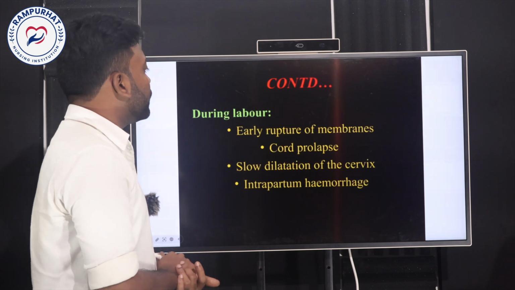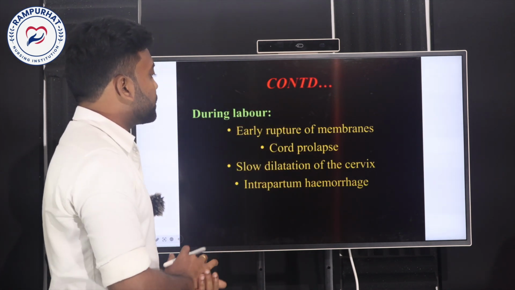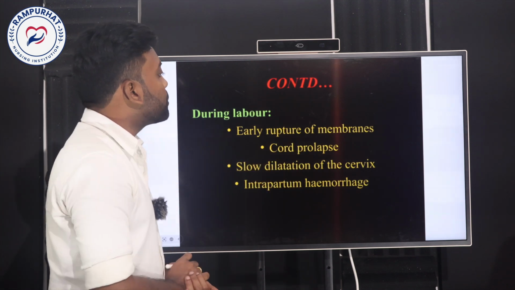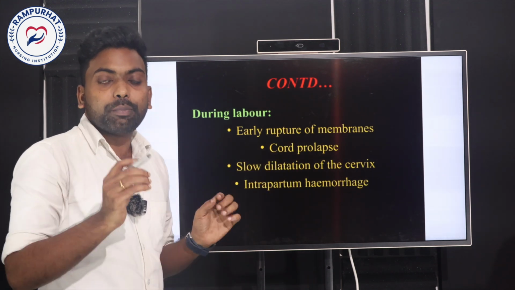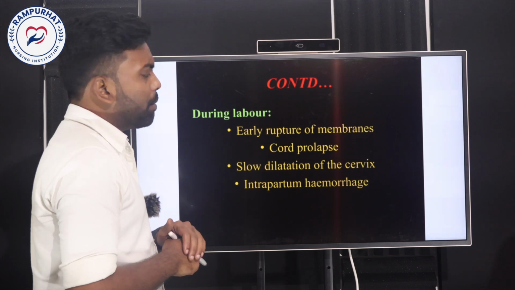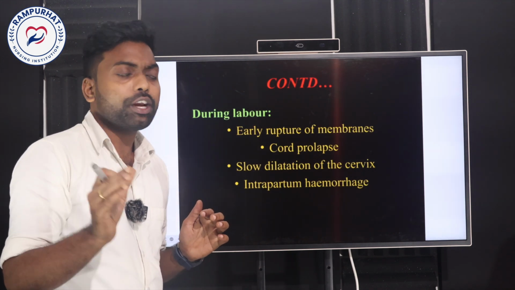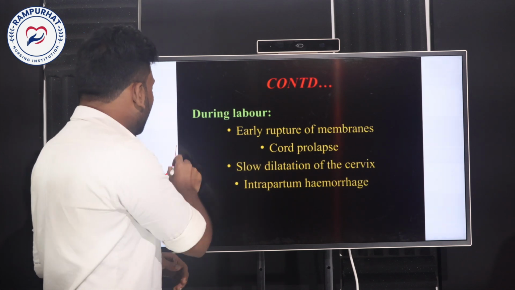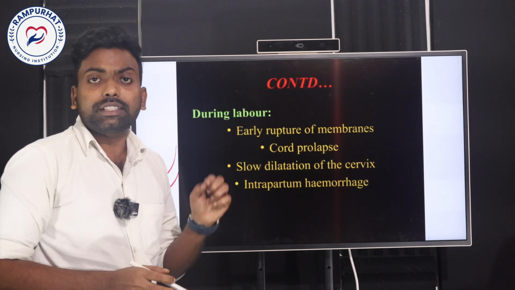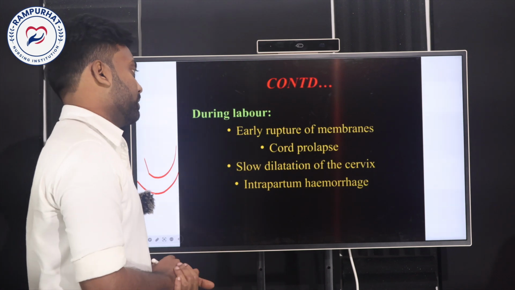So next one is during the labor. During the intranatal time, what kind of complications can we see? The first one is early rupture of the membrane. As I told you, because of placenta previa, the rupture of the membrane. What kind of membrane? There are the amnion and chorion membranes that cover the baby. Two kinds of membranes are there. So this rupture will occur early. In that case, the complication will occur.